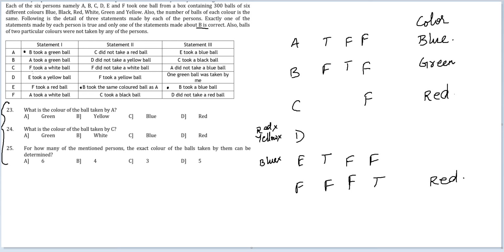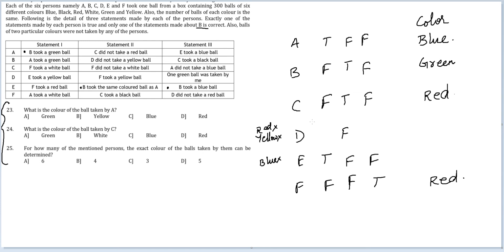Let's go back to statement of C. C says F took a white ball, which I now know to be false. So this is false. This is true. Works. Let's go to D. E took a yellow ball. Still can't claim anything about it. F took a yellow ball. That I know to be a false statement.